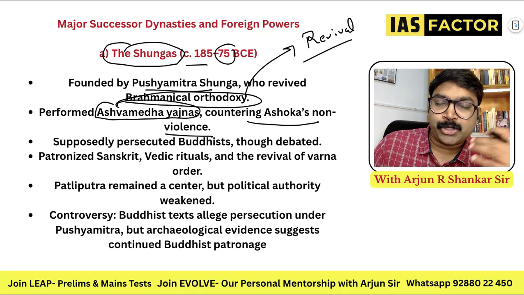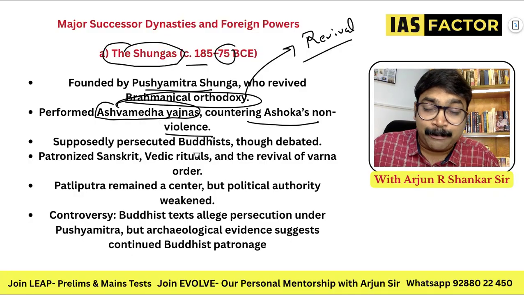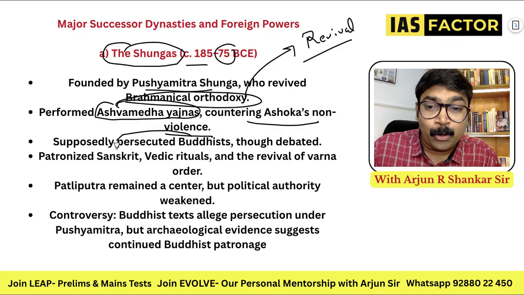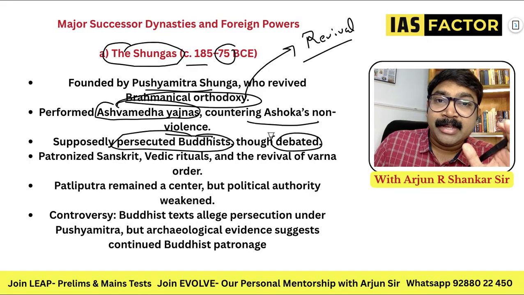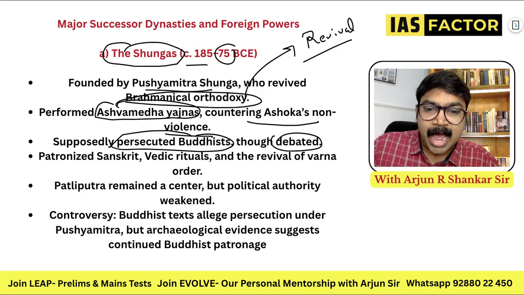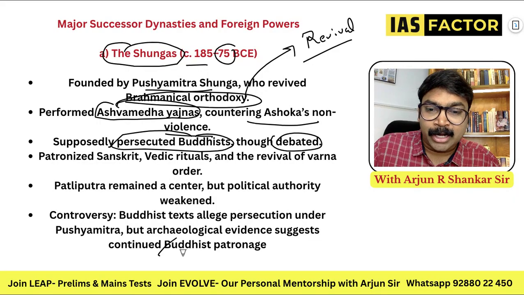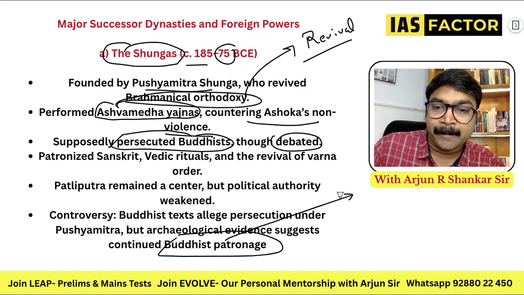You know what Ashwamedha means? A horse is released and finally battle follows. He is said to have persecuted Buddhist people. It is highly debatable, because people say he mass murdered Buddhists, but other archaeological evidence suggests he built a lot of stupas and gave a lot of support to Buddhist people.